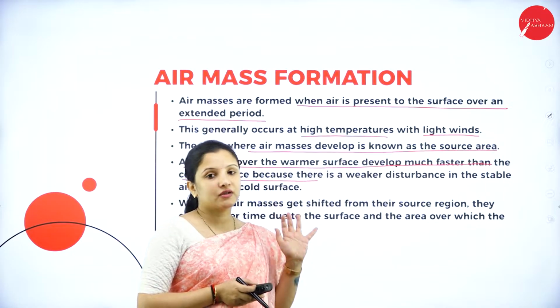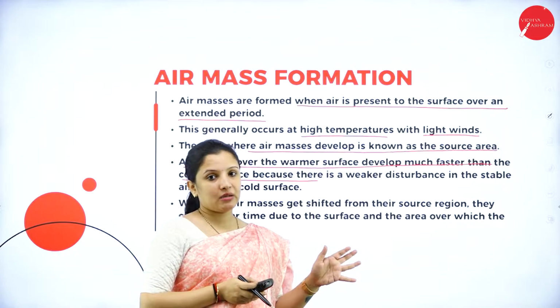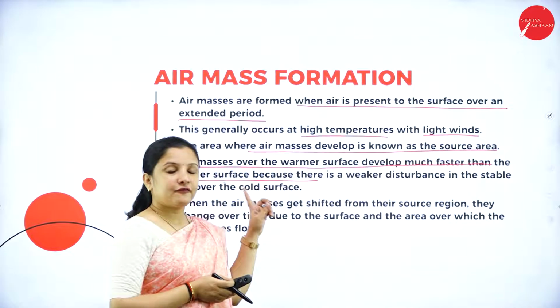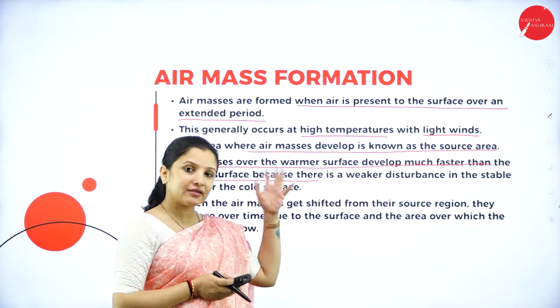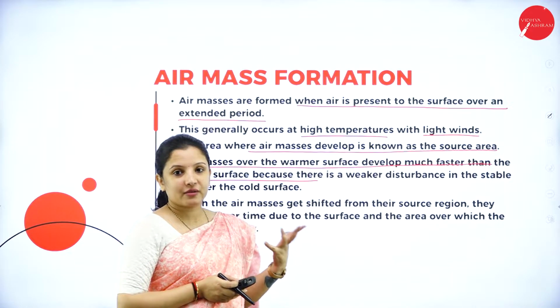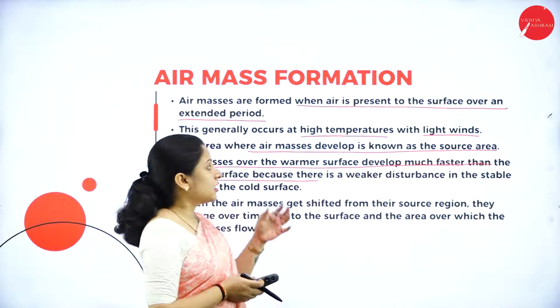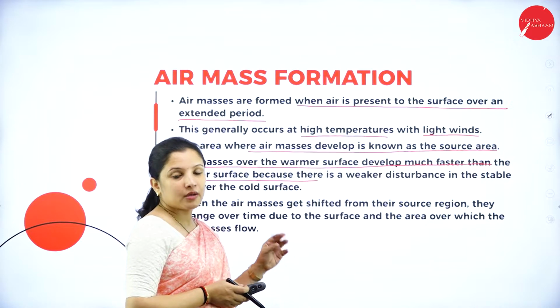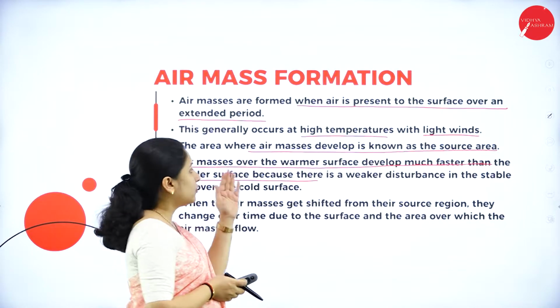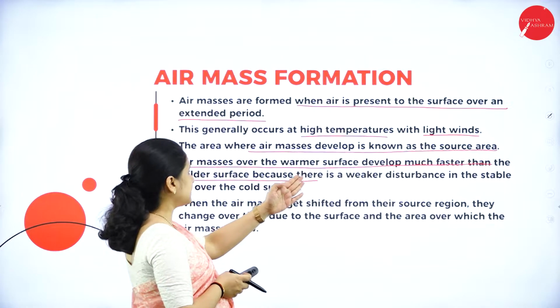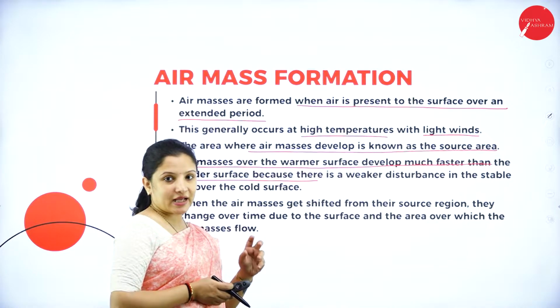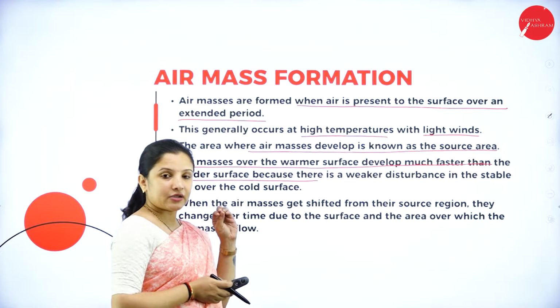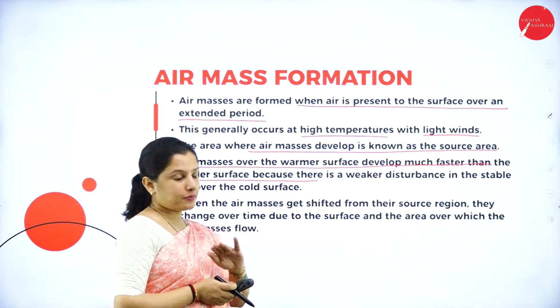Therefore, the heating of the polar region is very minimal or negligible. So for airflow, what is important? This absorption of the heat from the sun is very important. That is why those areas which absorb enough heat will have a warmer surface. Therefore, the air mass there will be stable, and it will be a continuous stable process.